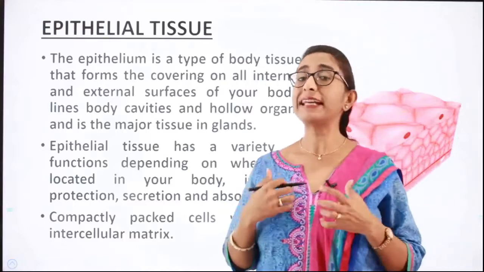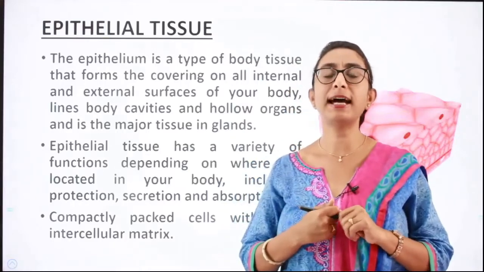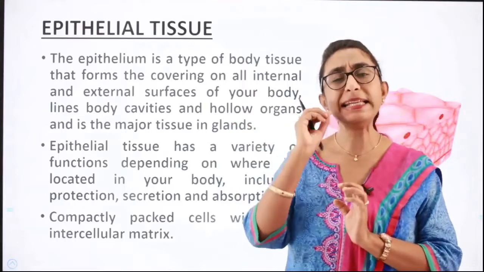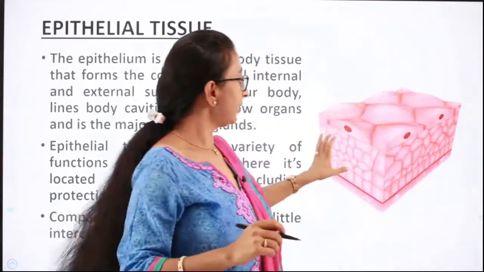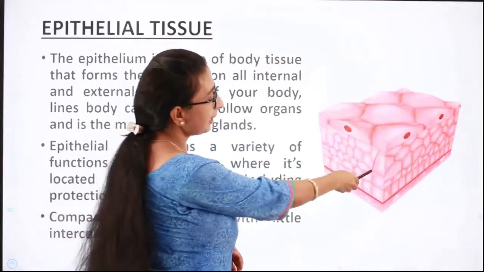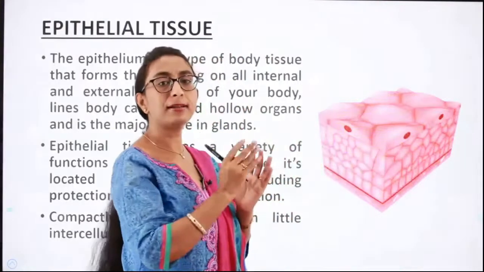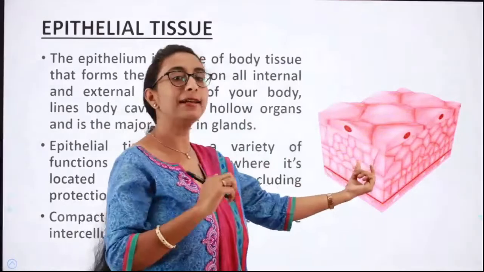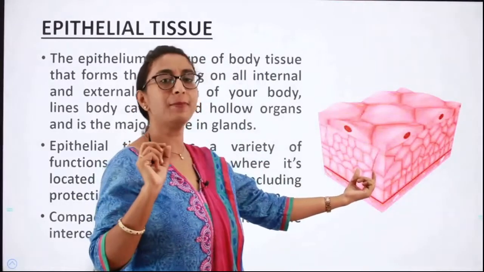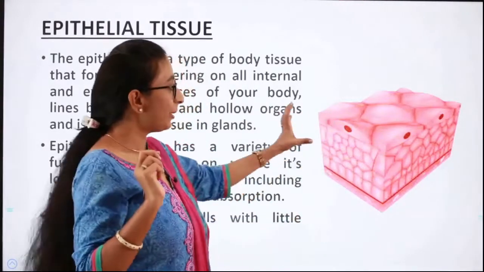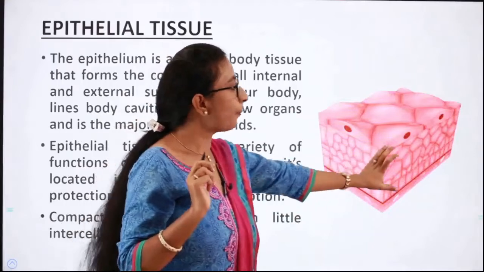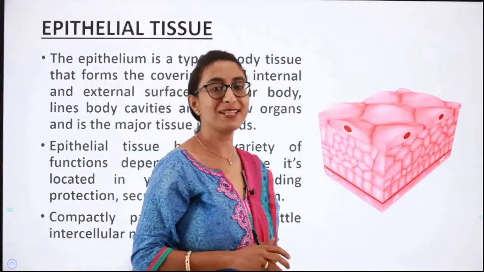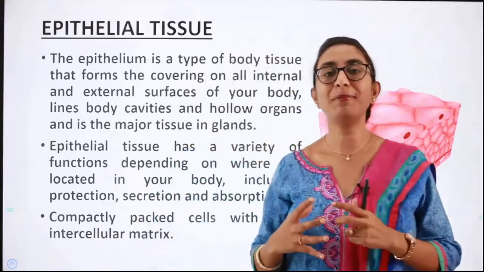One more important characteristic of the epithelial tissue is that the cells are very compactly placed with the least intercellular spaces. Here you can see the cells are arranged in a very compact manner. Hardly can you find any intercellular spaces. Still there are intercellular spaces, but they are very minimal. So epithelial cells are densely packed with very little intercellular space. Did you understand what we mean by epithelial tissue?